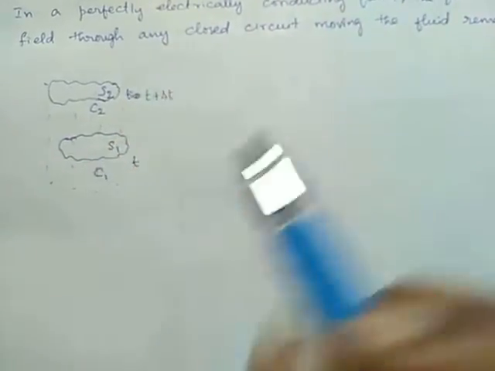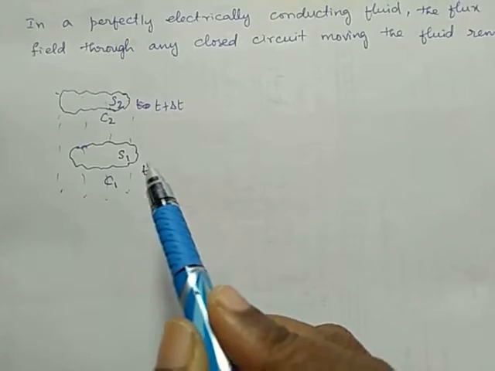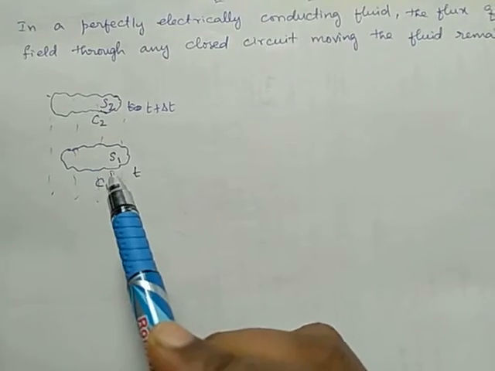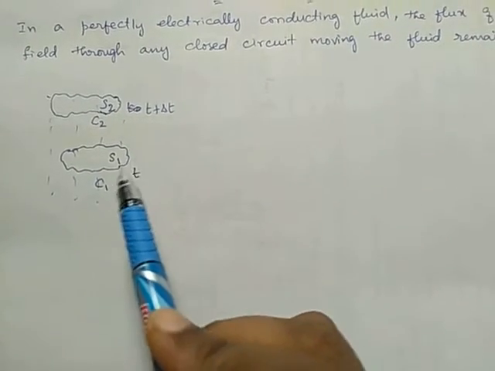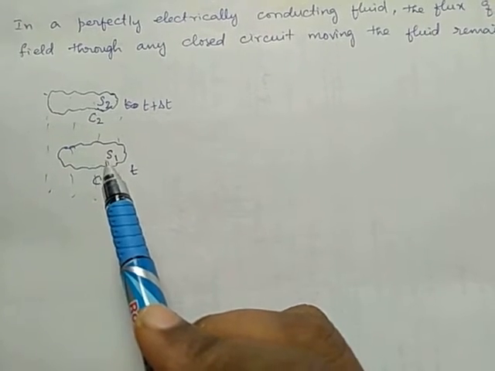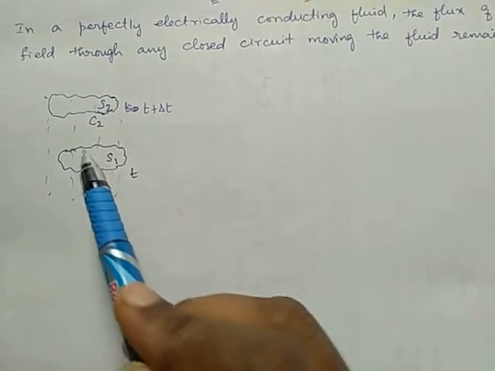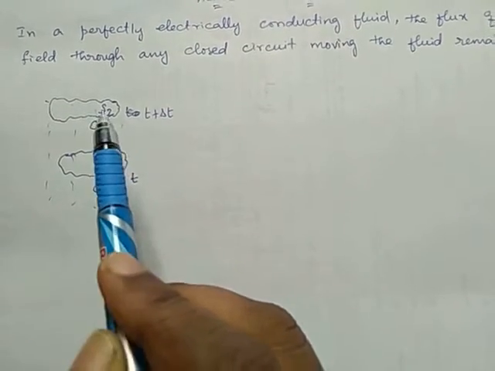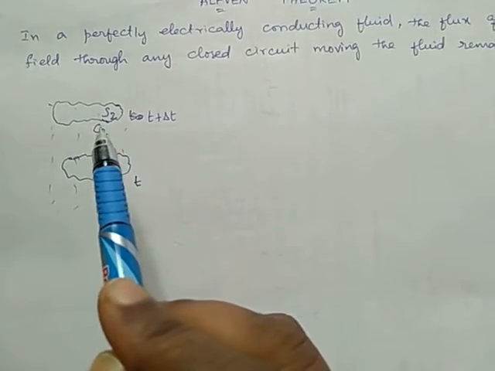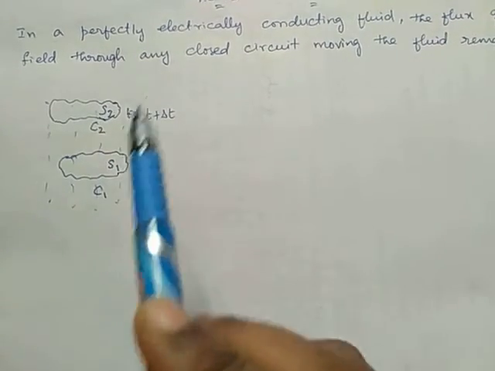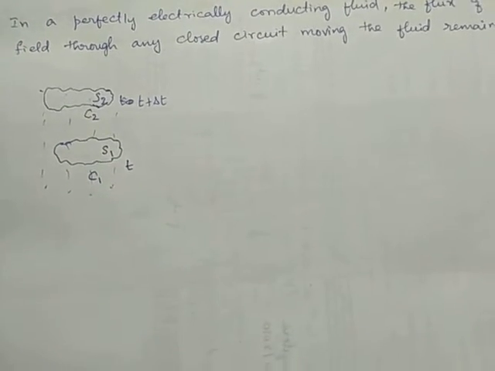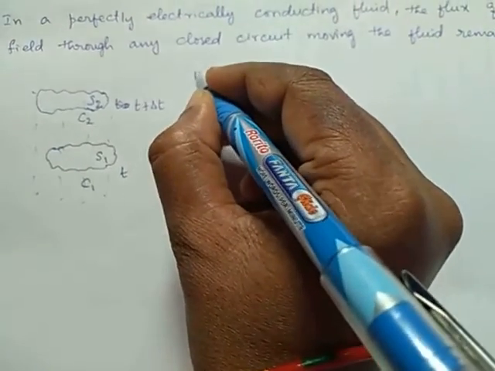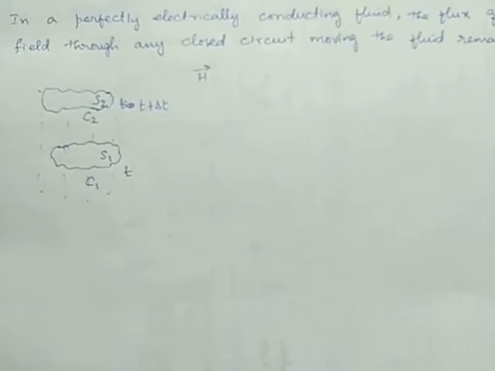So at time t, the closed circuit formed by the fluid particles is taken as C1. It encloses the surface S1. After some time, this closed curve moves along with the fluid and reaches this place at time t plus delta t. And this closed curve, I am taking it as C2 and it covers a surface S2. So, we are considering the magnetic field, and it is denoted by the letter H or B. We know that already.